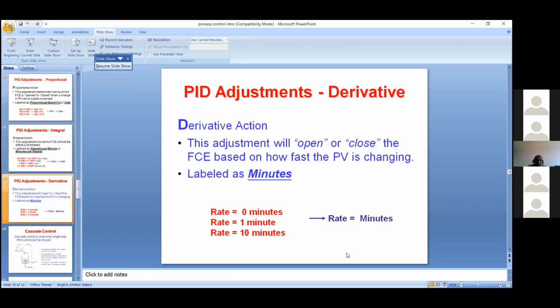Then derivative. If the load changes very fast, then how should the valve act? This is labeled in minutes: rate equal to 0 minutes, rate equal to 1 minute, rate equal to 10 minutes. Like that we can set.